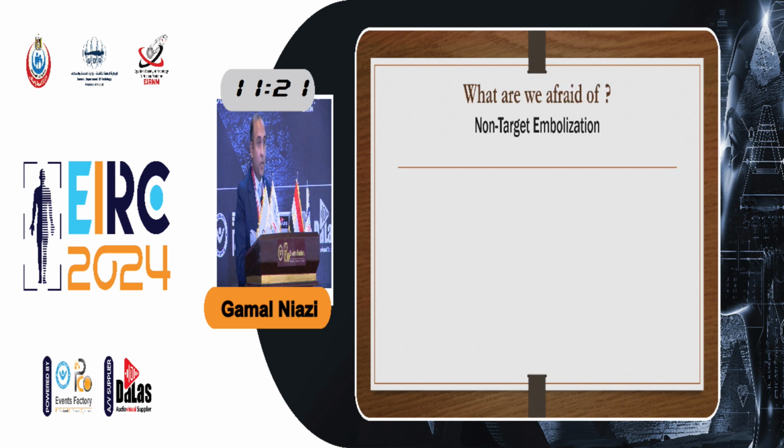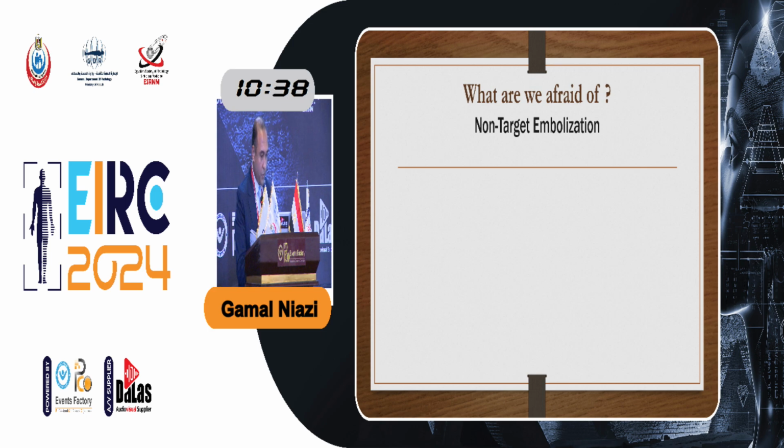As we said, the nightmare is non-target embolization. We are all familiar with the GI vessels in emergency GI bleeding. We are all familiar with the bronchial arteries in case of hemoptysis. But in case of ruptured bone tumors, the limb arteries, the pelvic girdle arteries, and the spine arteries are not only supplying the tumor, but they may supply other important structures, especially the spine arteries. They sometimes supply the spinal cord.